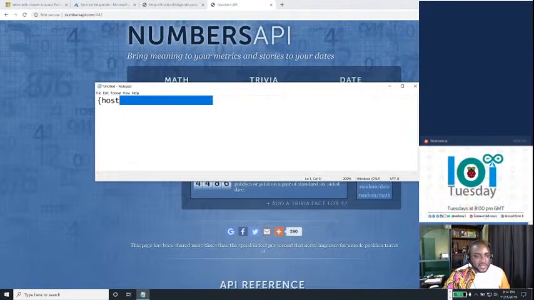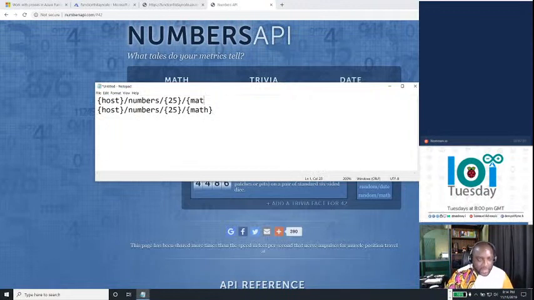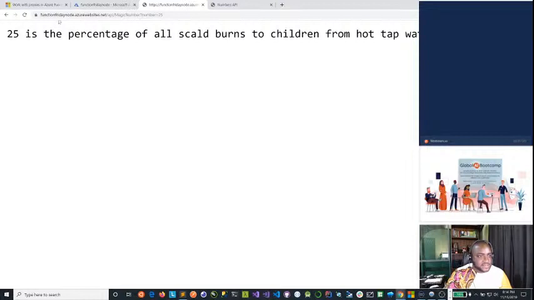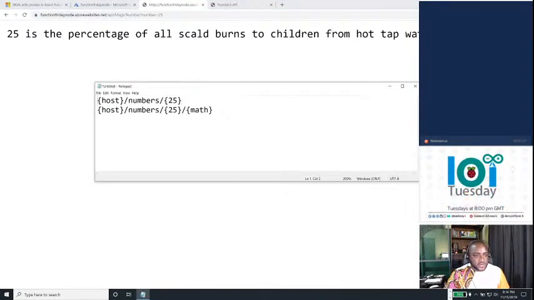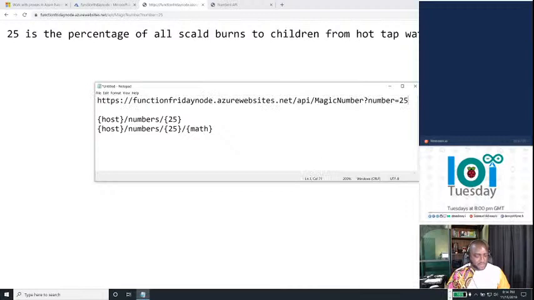Okay, so let's copy this. Let's start with the first one, where instead of calling this function API, magic number, all this, let me bring this back here. This should make a lot of sense. We're trying to transform a request like this into something like this.